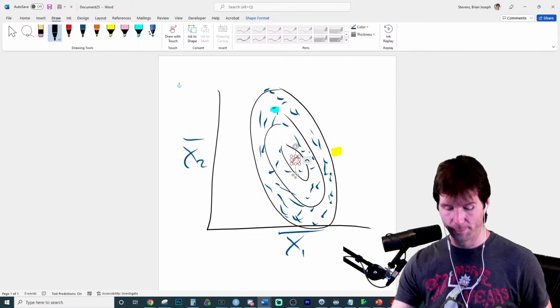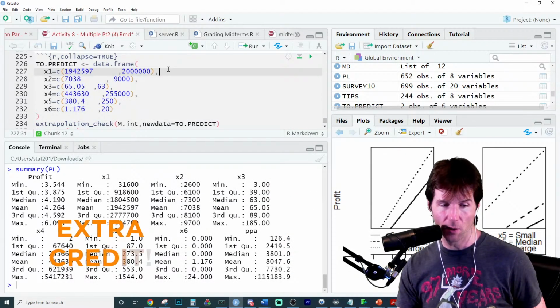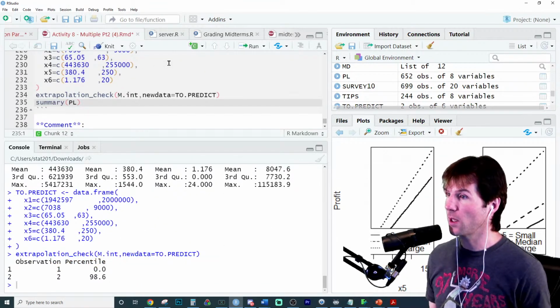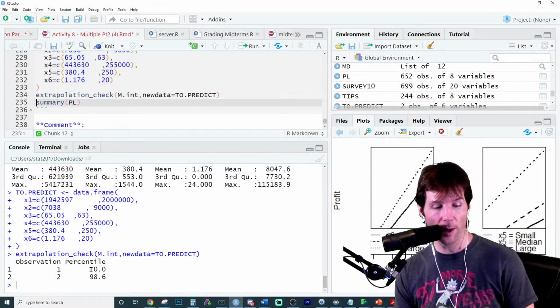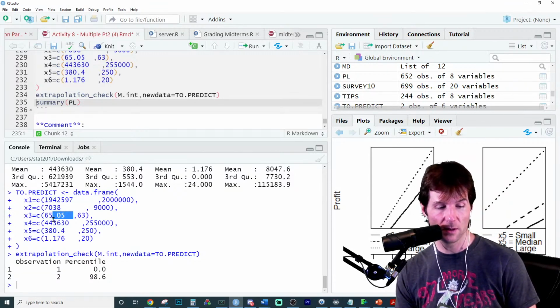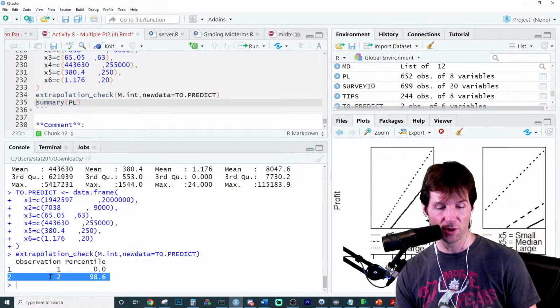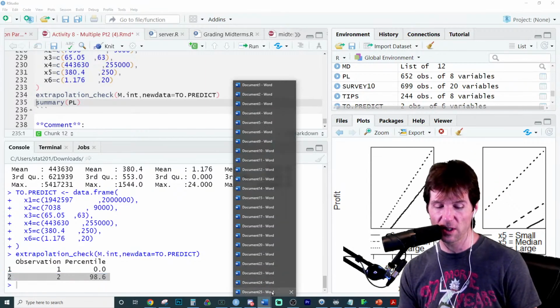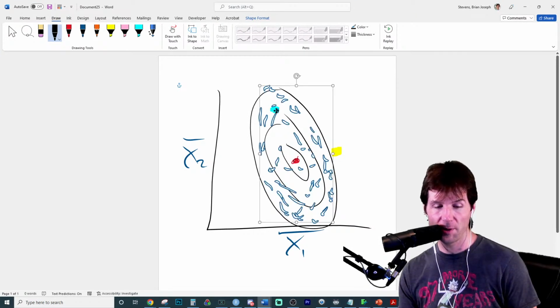You'd be 0%. So if we rerun the code right now and we do the extrapolation check on it, it's 0. And that's what that represents right there. That is the red point. We now input the means, and this point right here, 0.2, is at the 98.6th percentile. Like, if we could visually see it, it would probably look something.